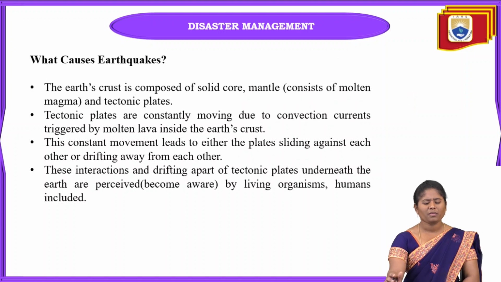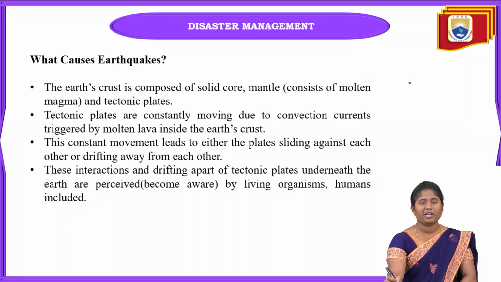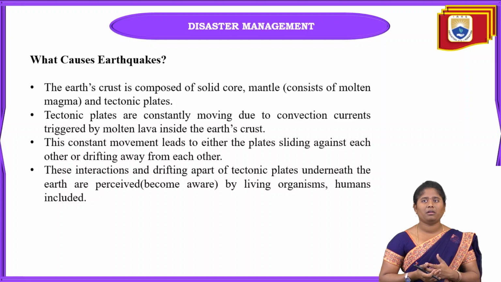Okay, and coming to the next topic: what causes earthquakes, and how does an earthquake happen? Here the earth is mainly composed of the solid core, mantle and also tectonic plates. These tectonic plates move due to molten lava. Why?